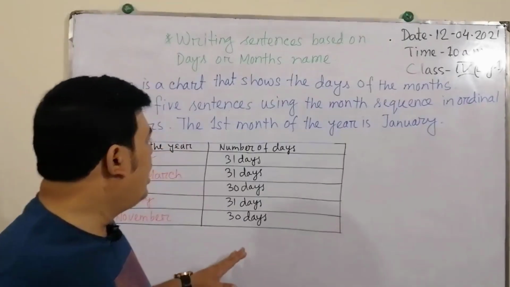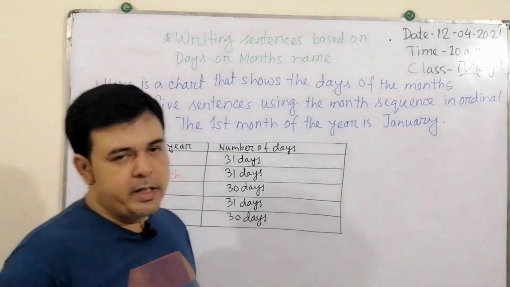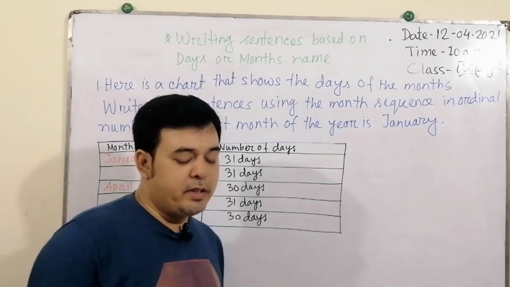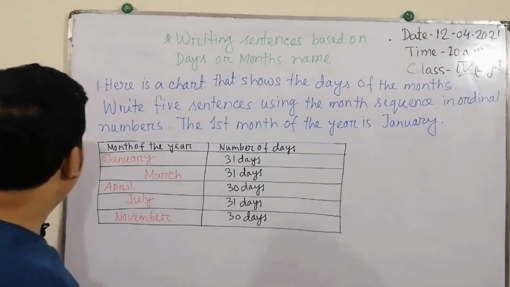Today I'm showing you a different item that is out of seen or unseen comprehension. So dear students, look here.